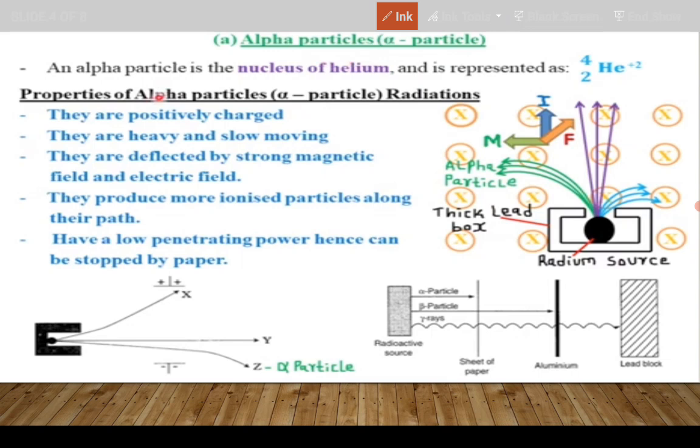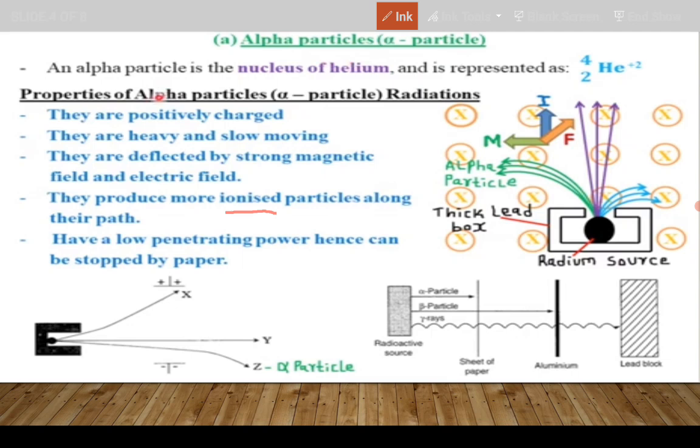It is going to interact with your body molecules, turning them into ions, leading to cancer, of course. So, in terms of ionization, they are more ionizing than either beta or gamma. They have a low penetrating power. Hence they can be stopped by paper.